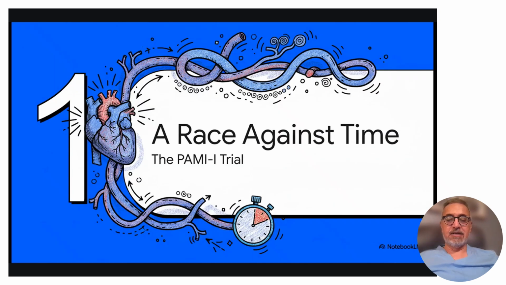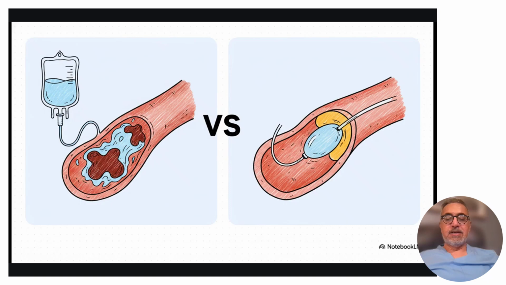Subsequently, people started having issues with lytics such as bleeding, including intracranial bleeding. This led to a new idea of developing emergency catheterization angioplasty, and the comparison was done in the PAMI trial, where they compared lytics versus balloon angioplasty and stent.